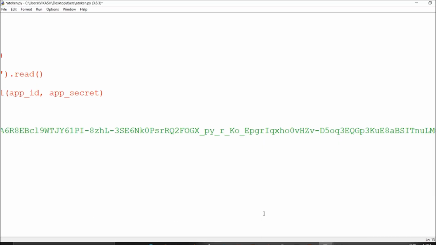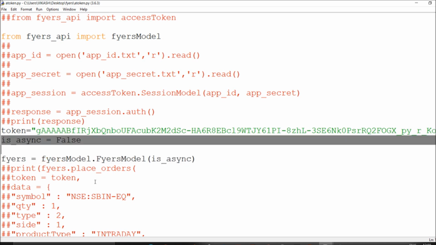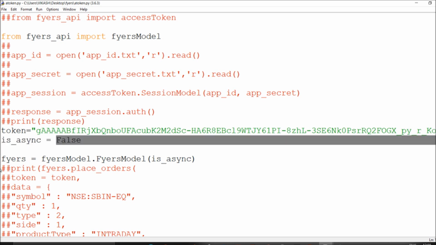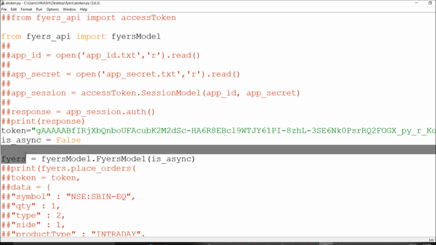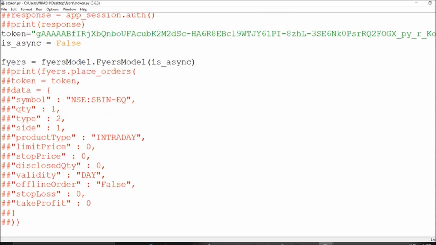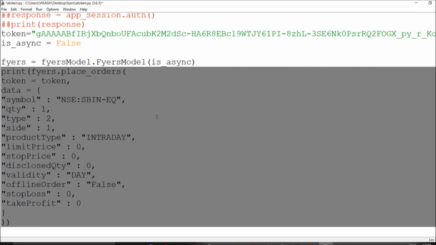In front of you, I will show you. I have pasted my token here, and I have called my fires model. First of all, I have not neglected anything after that one. So for asynchronous equals false, I have to mention this fires model. I say kite dot place order underscore alias dot, so all of the things are the same as we mentioned about the fires. From this fires model I can carry each and everything. It is now very much simple. For placing these fires orders, I just copied straight away whatever is there, and we can place it whatever you want.